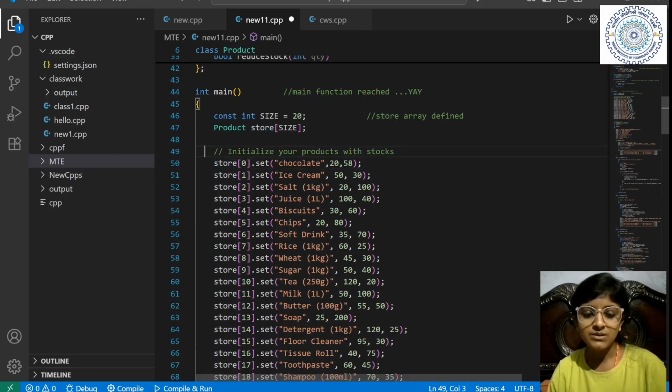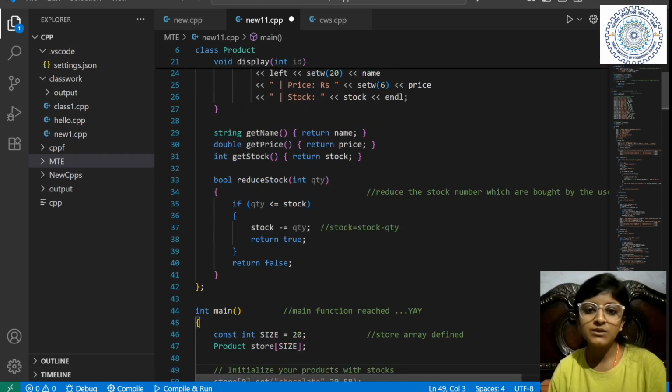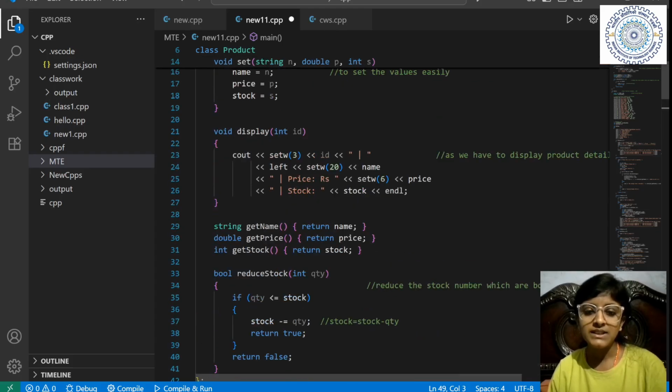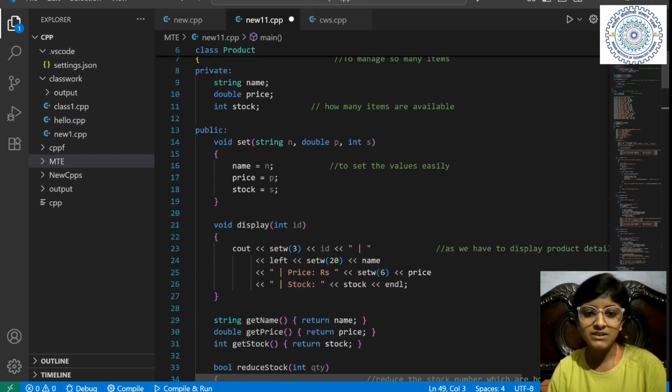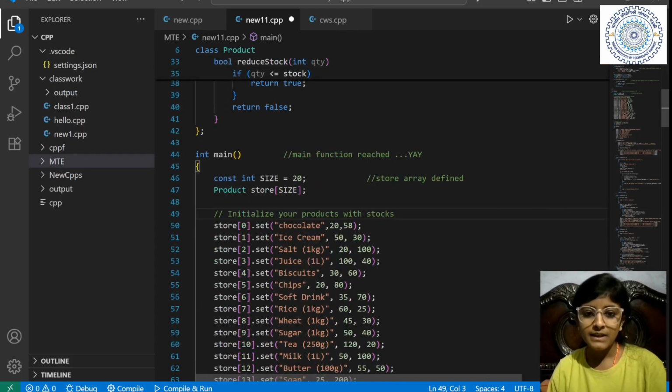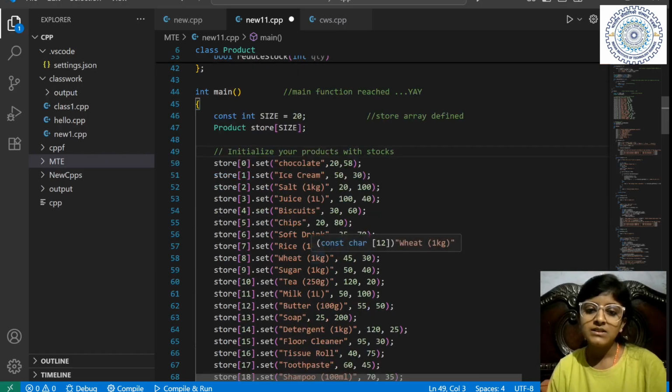So store 0, 1, 2, 3. In these objects we now have to set the values of id, price and stock. So what functions we have made to set the prices, set the things, is basically this set. So we will call the set function to initialize your products with stock.